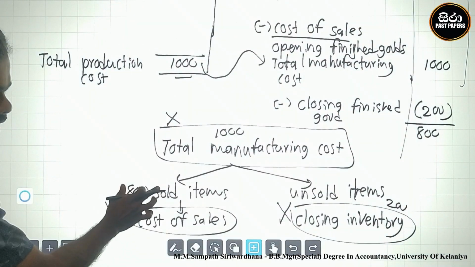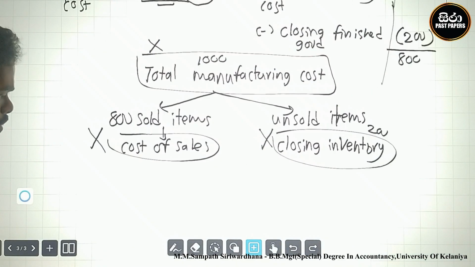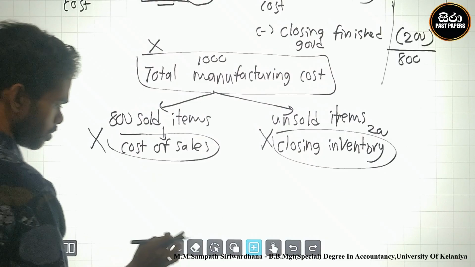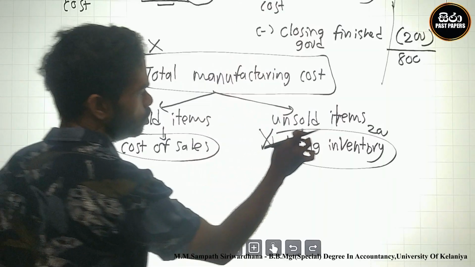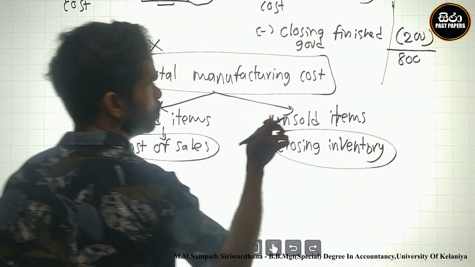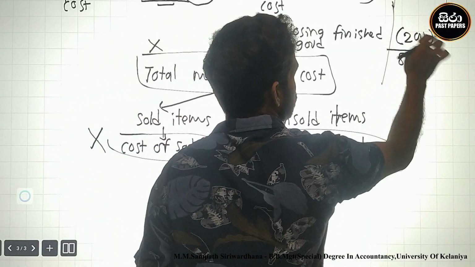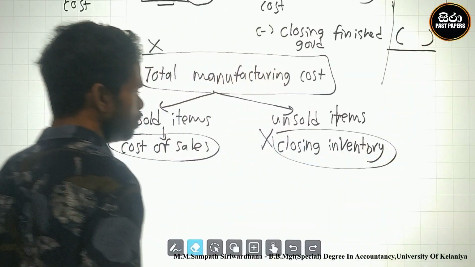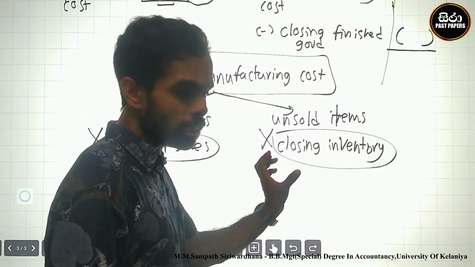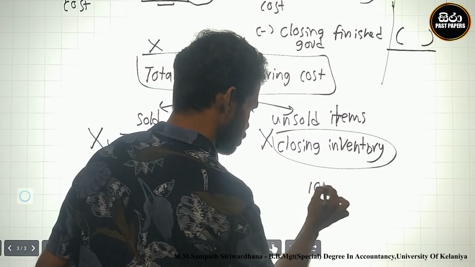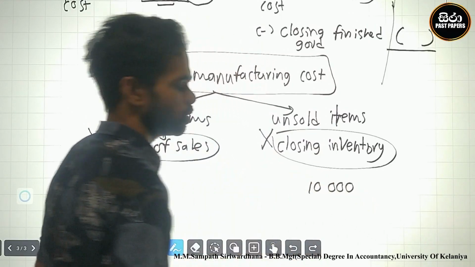Therefore, I write the actual figures. What are the actual figures? Closing inventory was 10,000.